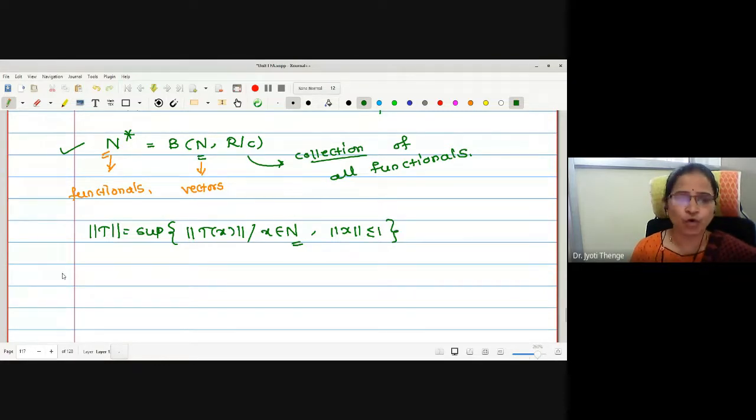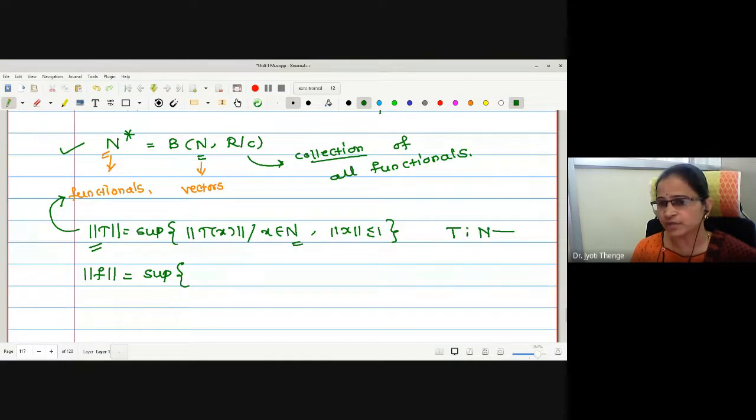Then there are four more equivalent definitions we have, and we have proved the equivalence of the definitions as well. Can we use this definition of operator norm to find the norm of a functional? Then what will be the norm of a functional? This is the supremum of norm of f of x. But T is a function defined from N to N dash, where both are normed linear spaces.